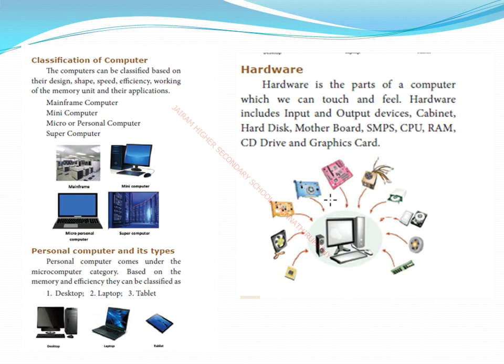So in this they have given you a classification of computers. A computer can be classified based on its design, shape, speed and efficiency. Here I want you to compare the Nokia mobile phone and the Android mobile phone. Both phones are used for sharing information from one place to another place. So what is the difference between the Nokia mobile and the Android mobile? The Android mobile has some additional features compared to the Nokia mobile, and every computer has the ability to perform multitasking, but they differ by their speed and efficiency.